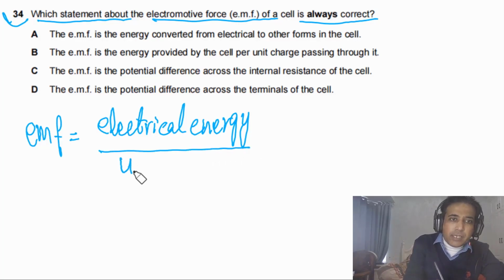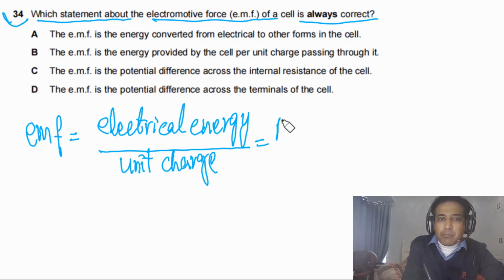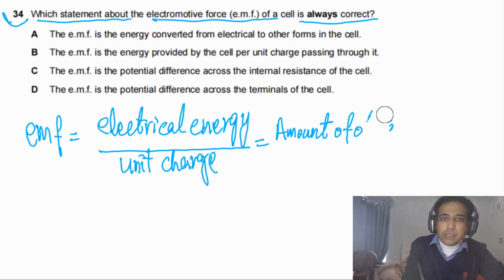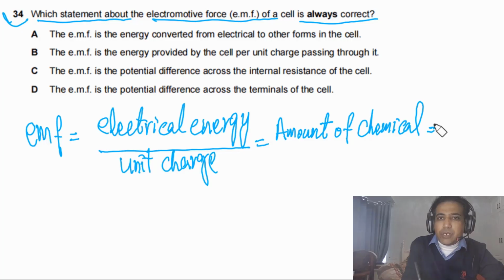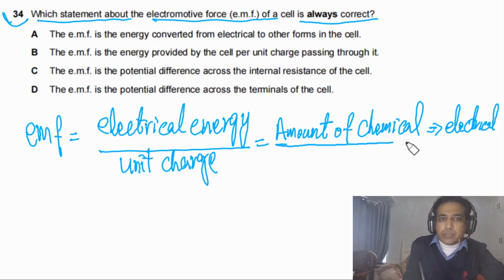We can also say this is the amount of chemical energy converted into other forms of energy, the amount of chemical into electrical per unit charge.